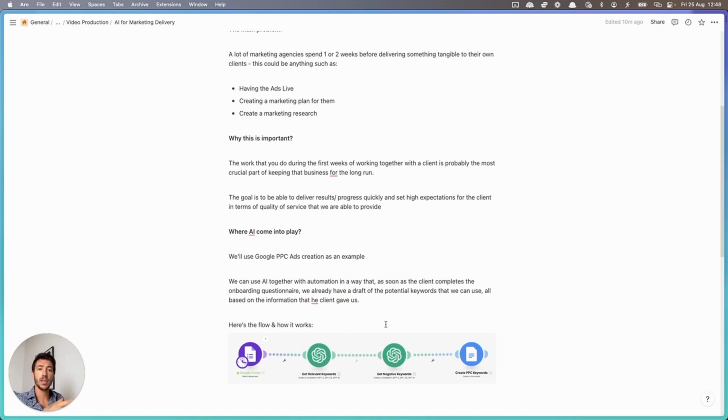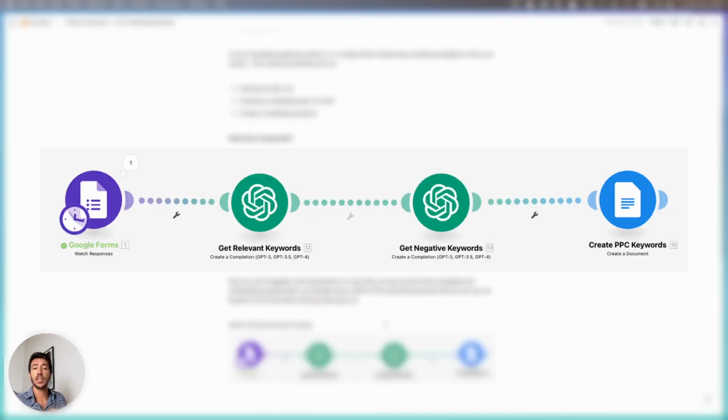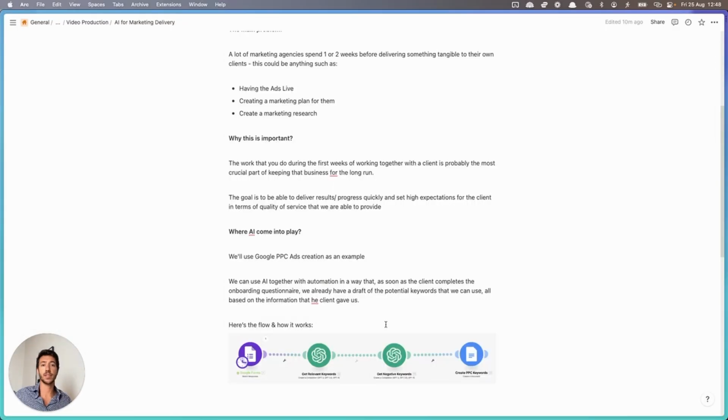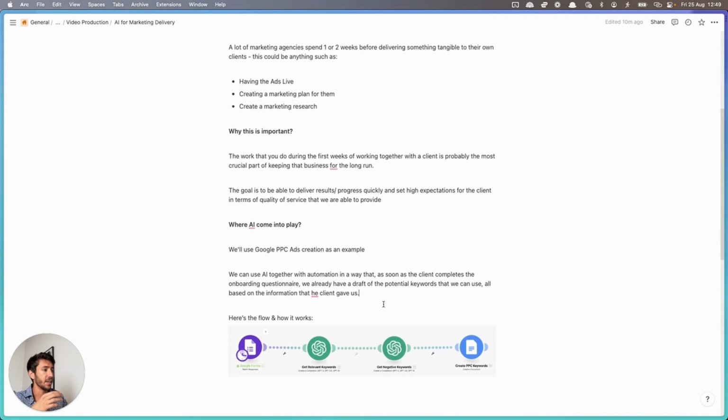We can create some different automations, for example, based on the onboarding questionnaire, so the information that the client fills in about their business or their offers, the description, the products that they have. Based on this information, we can run some ChatGPT queries and get some potential keywords or some potential campaigns already lined up and create a document where we have those. So the work from our side as marketing agencies is drastically reduced. You just need to edit the output that the AI gives you.